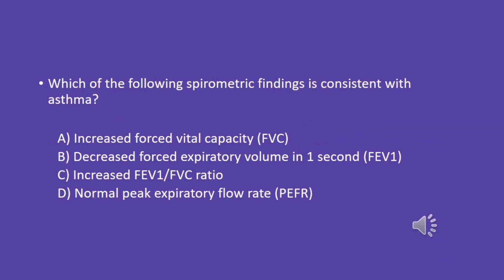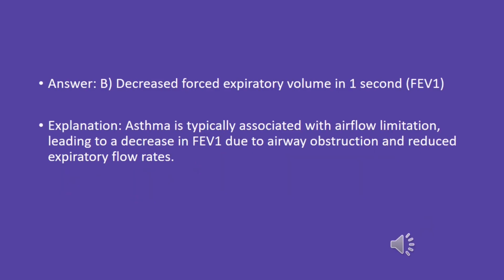Which of the following spirometric findings is consistent with asthma? A. Increased forced vital capacity, FVC. B. Decreased forced expiratory volume in 1 second, FEV1. C. Increased FEV1/FVC ratio. D. Normal peak expiratory flow rate, PEFR. Answer: B. Decreased forced expiratory volume in 1 second, FEV1. Explanation: asthma is typically associated with airflow limitation, leading to a decrease in FEV1 due to airway obstruction and reduced expiratory flow rates.